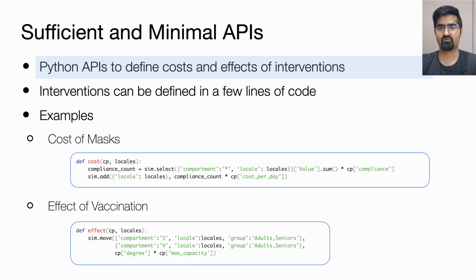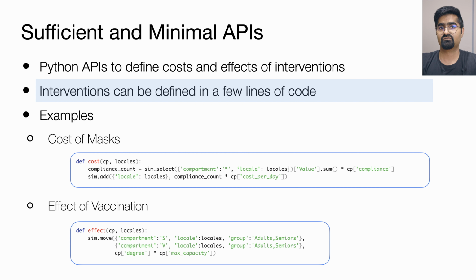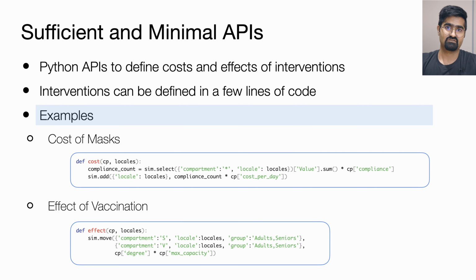Third, EpiPolicy provides 4 APIs to allow users to define interventions. Instead of writing complex code, EpiPolicy's APIs allow users to simply use Python dictionaries and regular expressions to identify the specific components of the simulation that they want to modify, such as the model parameters or population mobility. Users are also able to access the inner state of the simulation to compute intervention parameters dynamically. Here are a few examples of intervention functions specified in EpiPolicy. To learn more about the intervention APIs, I invite you to read our paper.